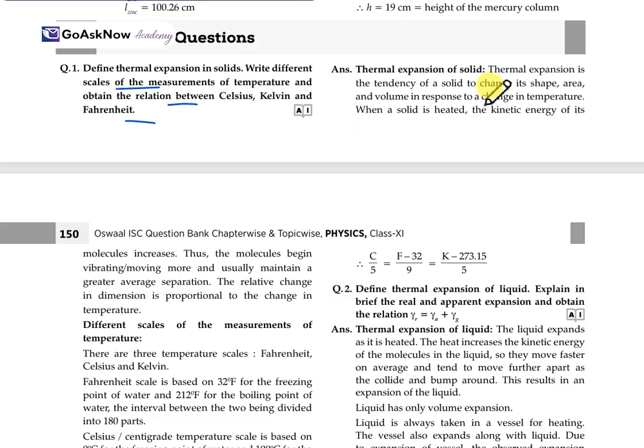So, thermal expansion of a solid. Thermal expansion is the tendency of a solid to change its shape, area and volume in response to a change in temperature. When the solid is heated, the kinetic energy of the molecules increases. Thus the molecules begin vibrating, moving more usually and maintaining a greater average separation. The relative change of dimension is proportional to the change in temperature. So this is the thermal expansion of a solid.